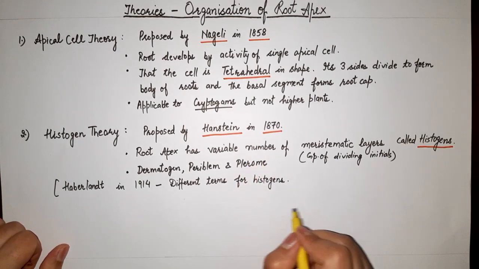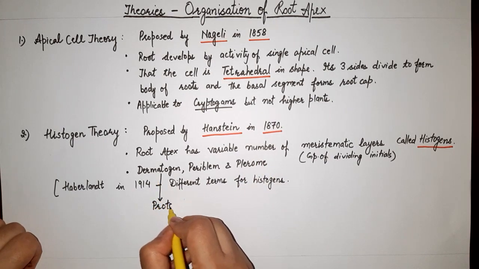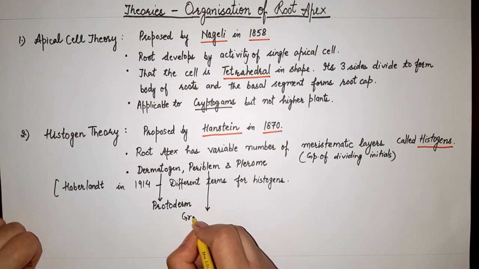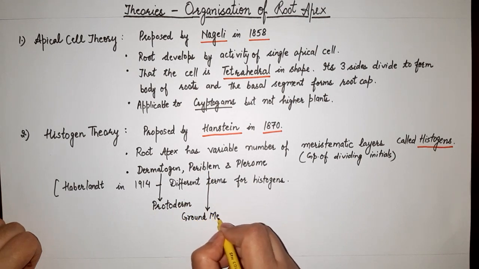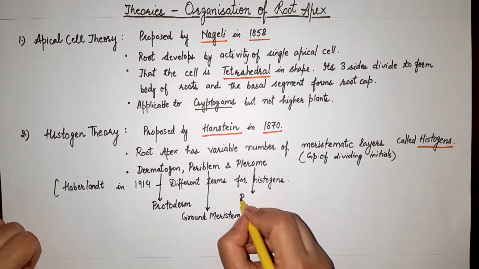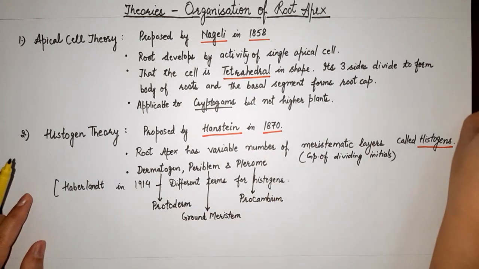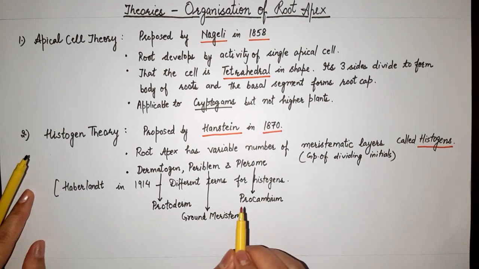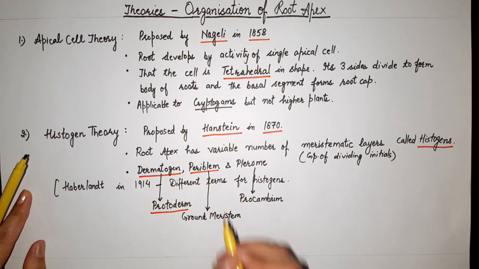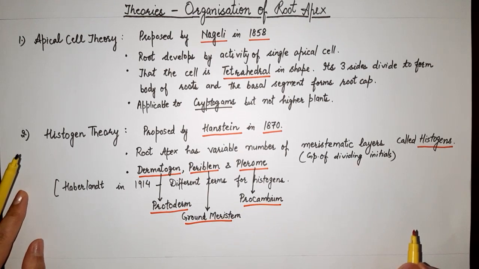Haberlandt proposed different terms for these. The dermatogen was called protoderm, periblem was called ground meristem and plerome was called procambium. The meaning is the same, and the tissues they differentiate into are the same, it is just a different terminology.